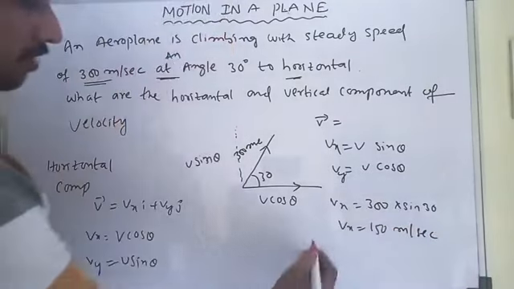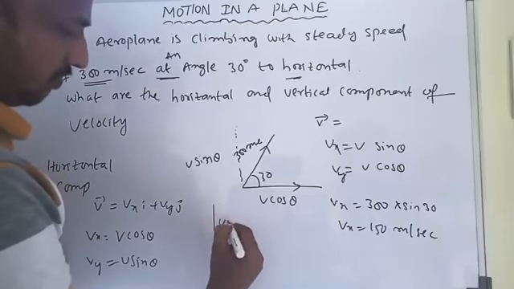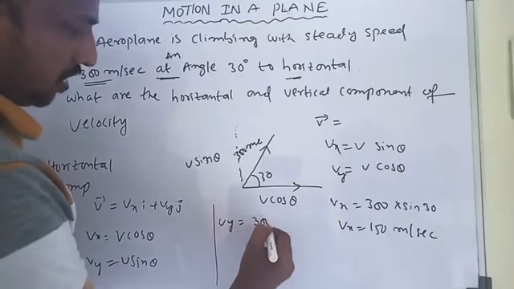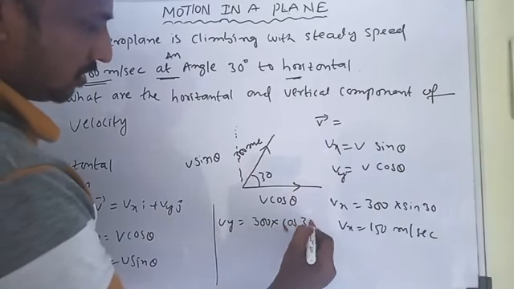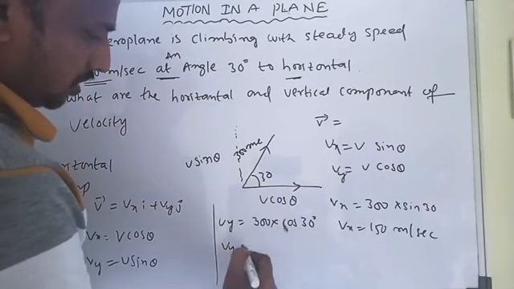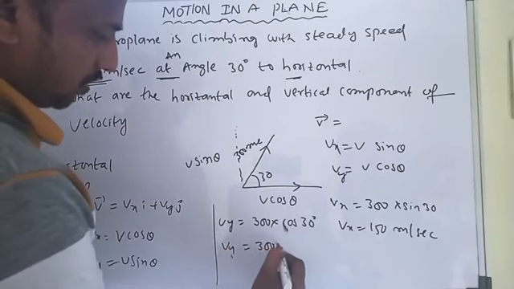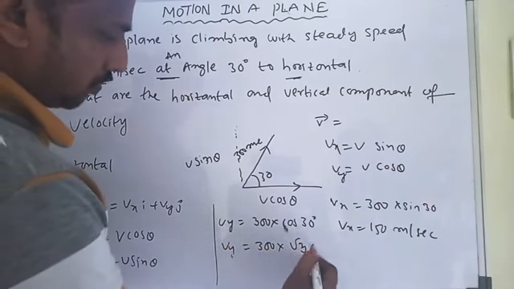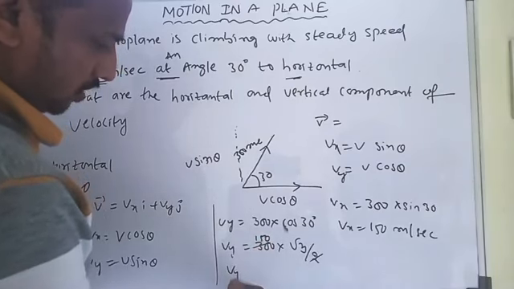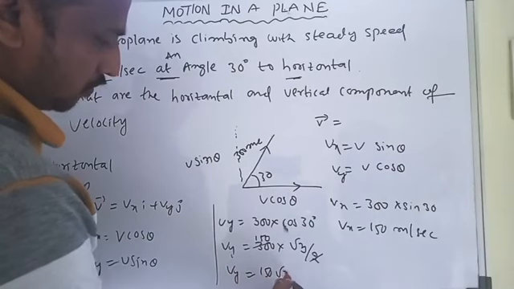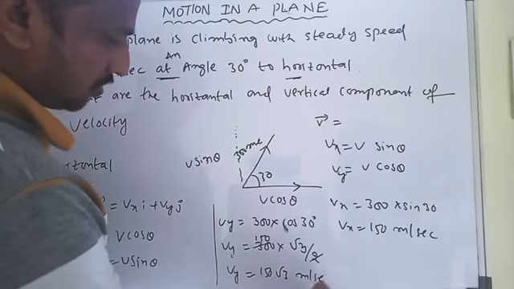And what about Vy? Vy is equal to 300 into cos 30. Cos 30 is root 3 by 2. 300 into root 3 divided by 2, that is 150 root 3 meters per second.